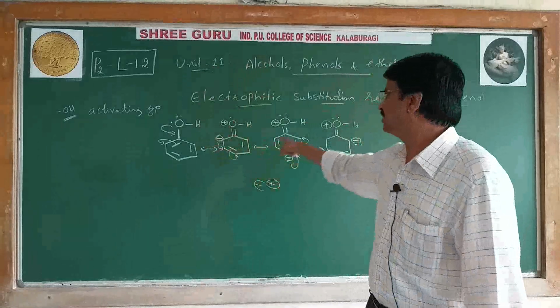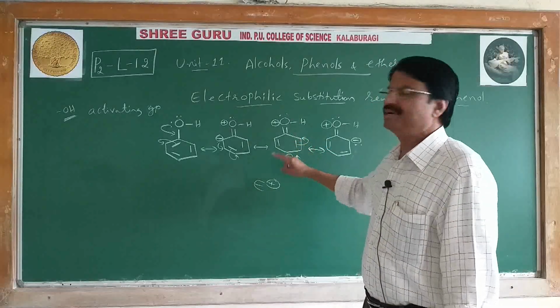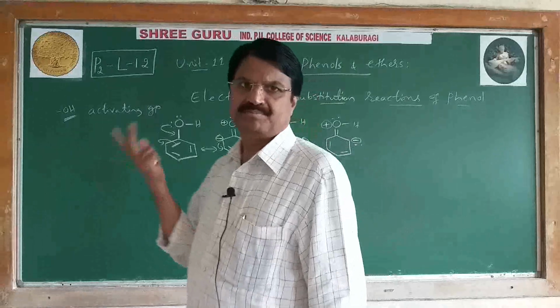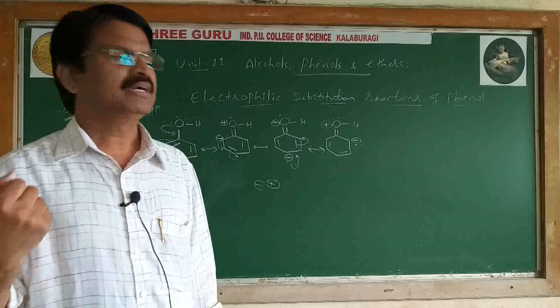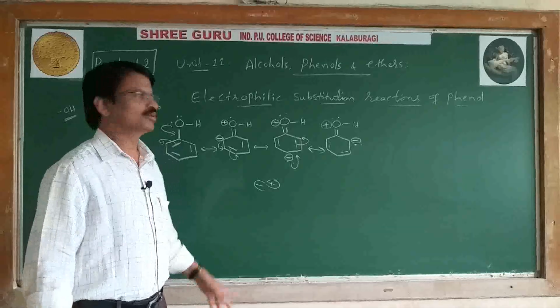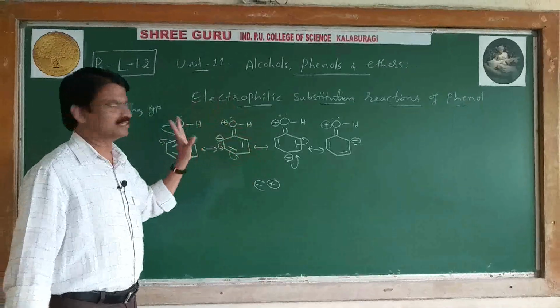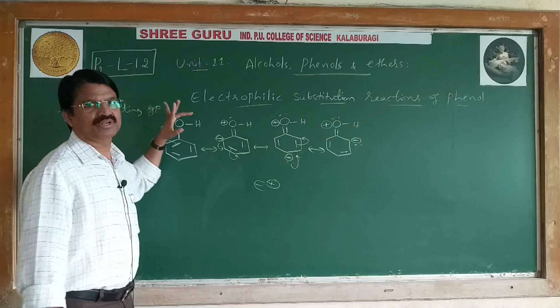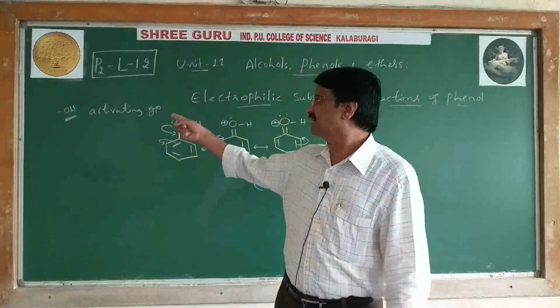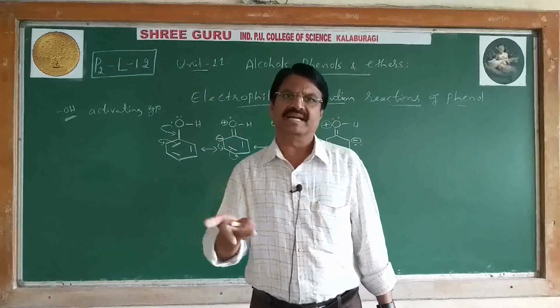The para-substituted compound is first, second ortho, and minimum quantity meta. Because of resonance, the OH group in phenol is said to be an ortho-para director and ring activator.